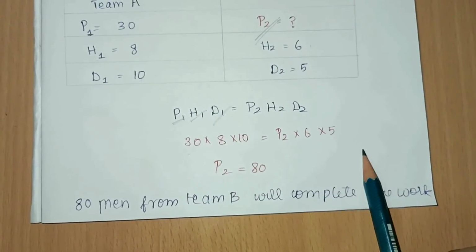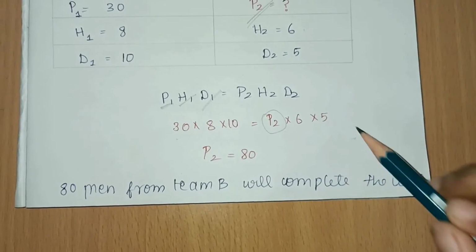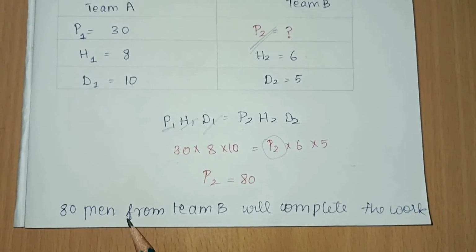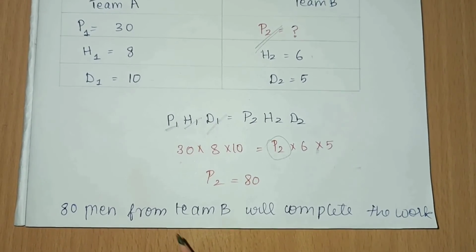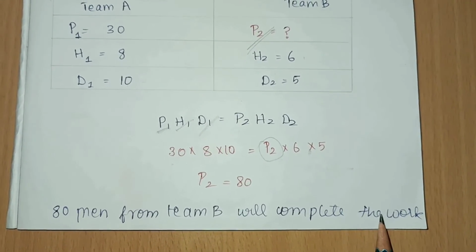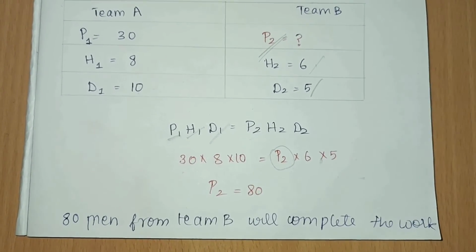Now we can substitute everything. We need to find the number of persons in team B while completing the job. On substituting everything and calculating, we will get 18. So 18 men from team B will work to complete the job, working 6 hours a day continuously for 5 days.